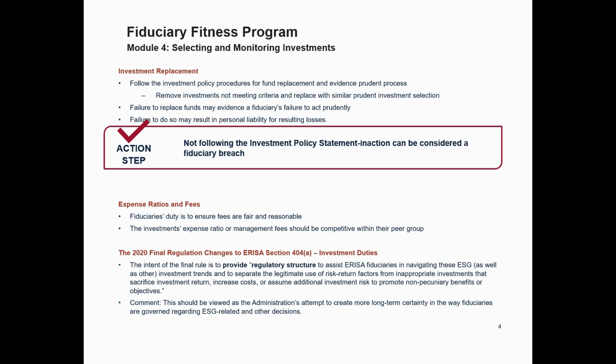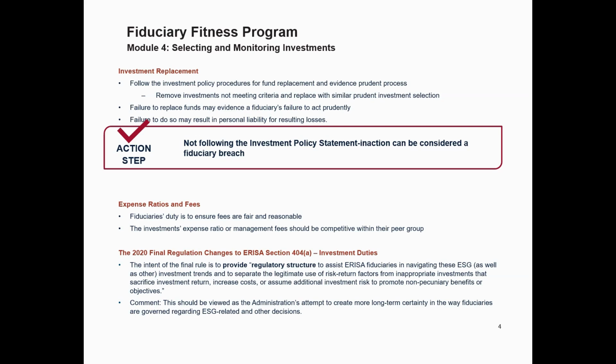Expense ratios and fees. Another key fiduciary responsibility is ensuring that the fees associated with the plan investments are fair and reasonable. One, fair and reasonable fees. As a fiduciary, your duty is to make sure that fees being paid by participants are fair and reasonable in relation to the services and investment options provided. Two, expense ratios must be competitive. One of the primary costs participants incur is the expense ratio, or management fees, associated with the investments. These fees should be competitive within their peer group to ensure participants are not paying excessive costs. Regular benchmarking can help ensure you're meeting this standard.